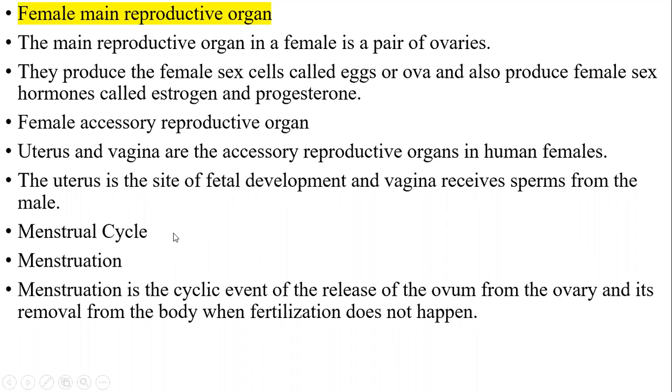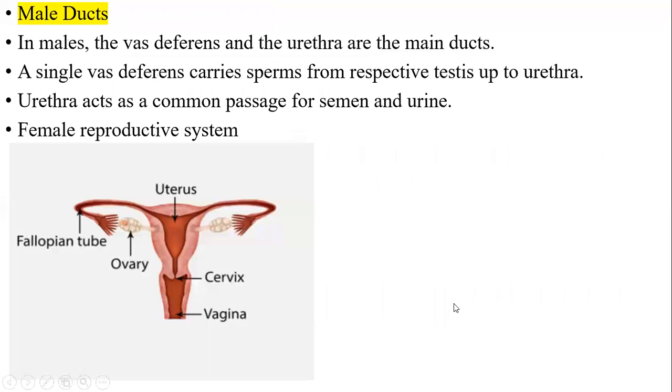What is menstrual cycle or what is menstruation? Let us see now. Menstruation is a cyclic event of the release of ovum from the ovary and its removal from the body when fertilization does not happen. So, I will explain the structure. See, when sperms are released in the vagina, cervix receives them, and after that sperms reach the ova.